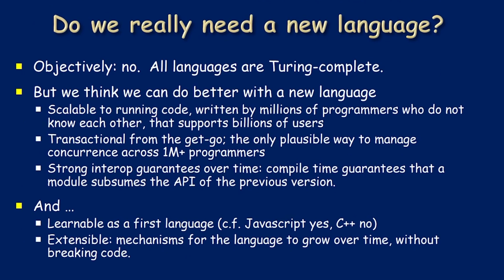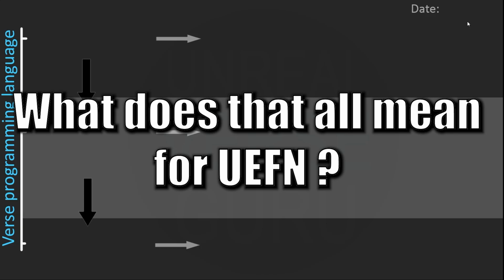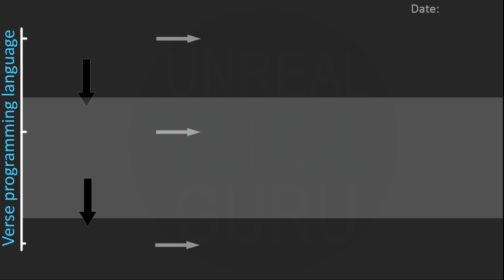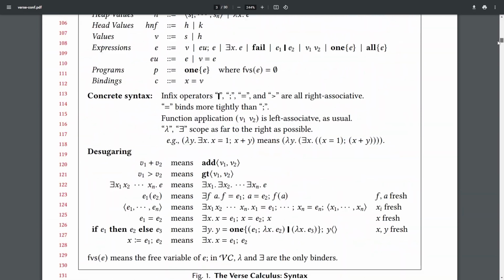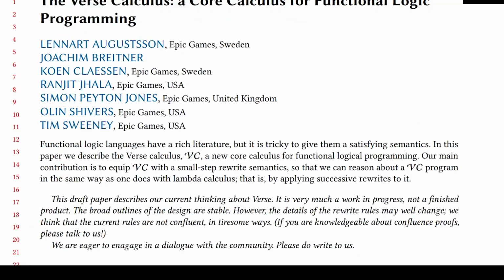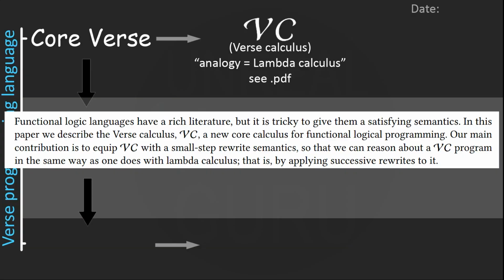Whew. But now let's sum this up in context of UEFN. Really, Verse's work on, let's call them, 3 separate branches, and thus, as we learned, will be released in 3 different stages. So based on them, the core Verse code, where those famous Haskellers and other prominent contributors like Tim himself distilled the core concepts of the Verse language to the lambda calculus, specifically called Verse calculus, a way to describe core language features in formal logic system for expressing computation possible by language.